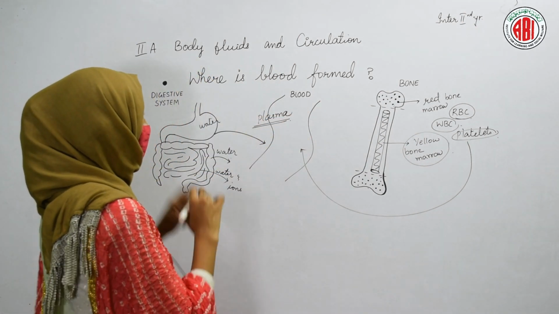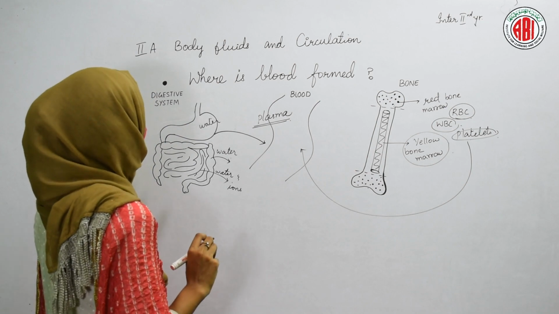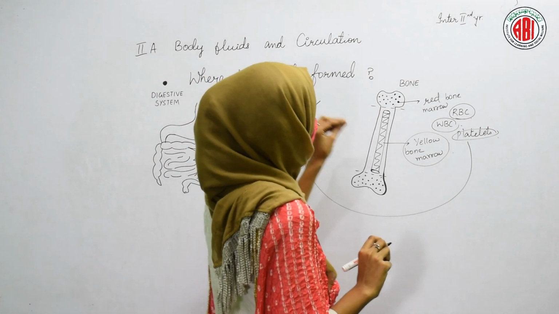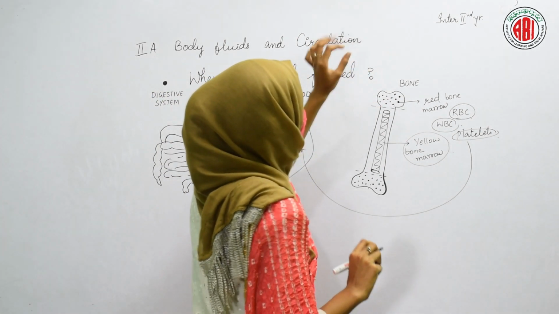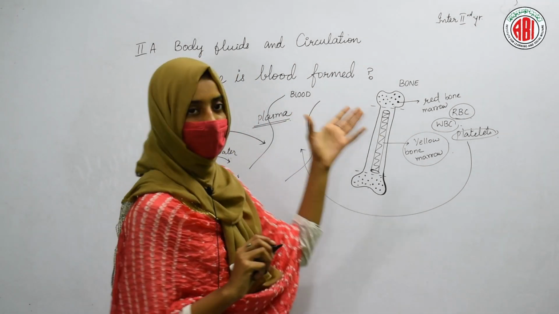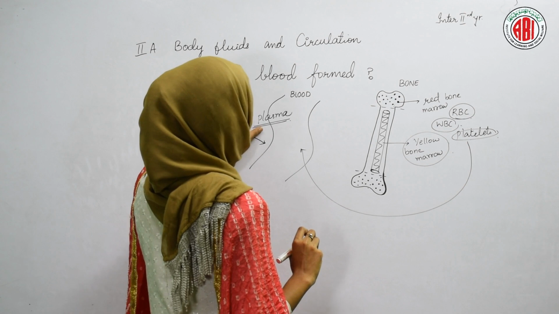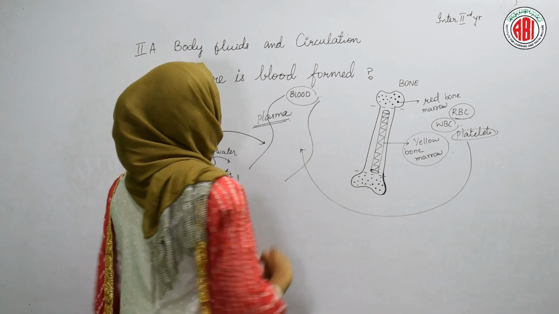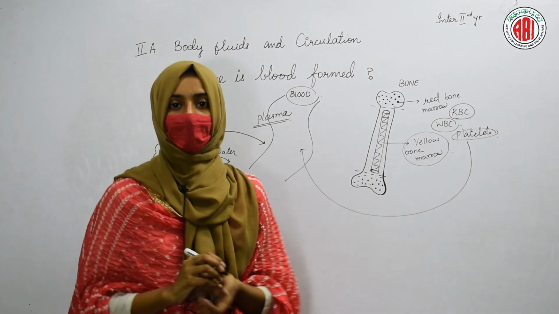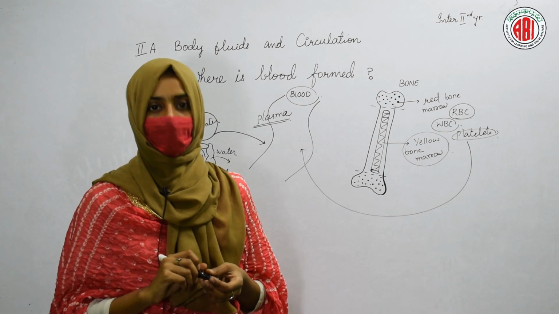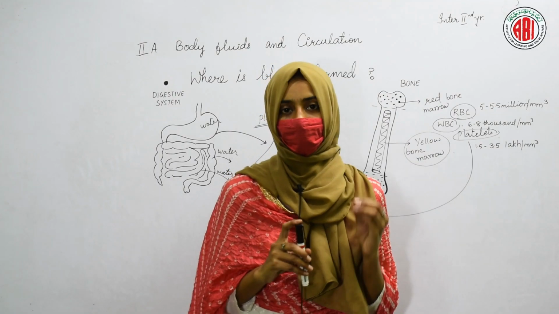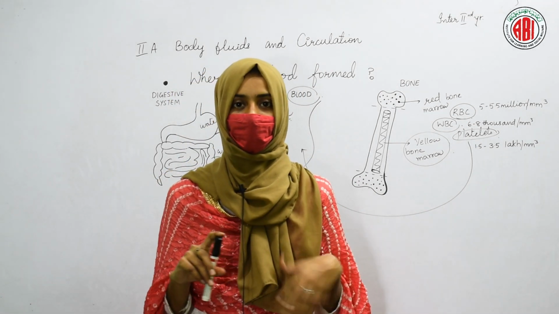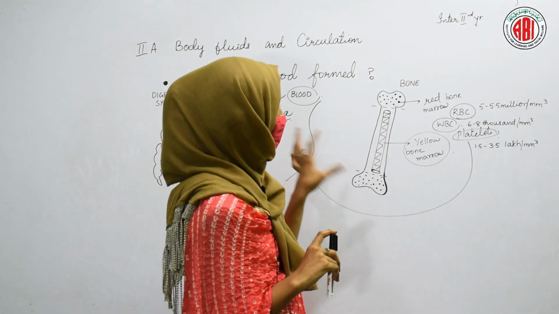In this way, blood is ready and blood is formed, by the absorption of water and ions by the digestive system, and also by the different blood cells formed in the long bones, in the red bone marrow of our bones. Plasma and the cellular component together result in the formation of blood. In the blood, plasma and different red blood cells, white blood cells and platelets are present, which are formed in the bone. In the last session, I explained that 55% of plasma is found in our blood and the remaining 45% is the cellular component.